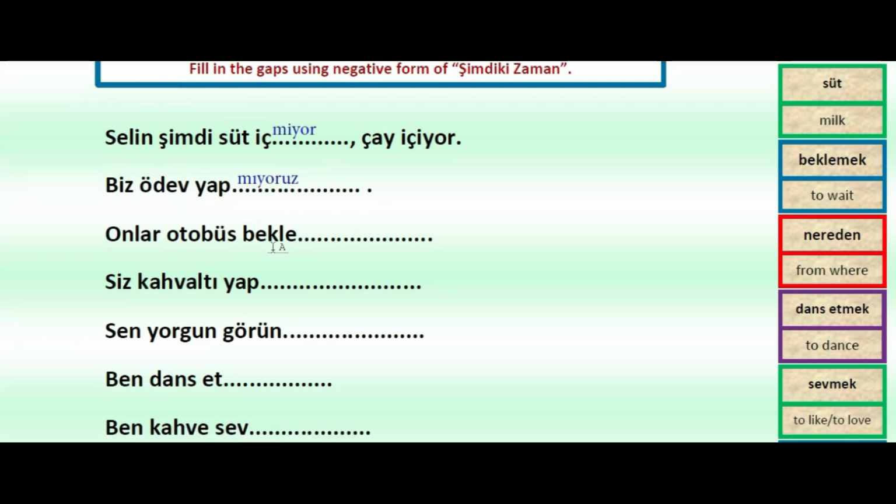Onlar otobüs bekle. So beklemek was meaning to wait. And otobüs is bus. Let's write it. Bus. So onlar otobüs bekle. So we'll be using mı mi mu mü. So after e we can use mi. Beklemiyor. And because of onlar we can add lar at the end. So as a person suffix. So onlar otobüs beklemiyorlar. They are not waiting for the bus.